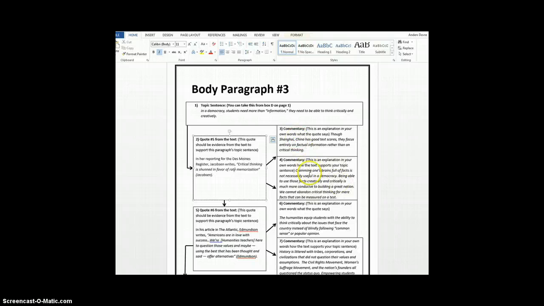And then in this commentary section, you would explain how that fits in with your topic sentence. So you would probably say something along the lines of, there's no way that I would go to school if I had a chance of being killed, because most of what we do in school is busy work, and I'm not getting killed for busy work. All right? So those are some ideas with how to find quotes and how to set up these boxes. Please see me if you have questions.